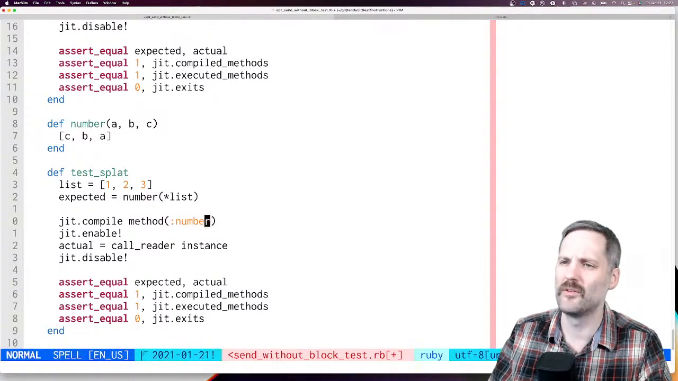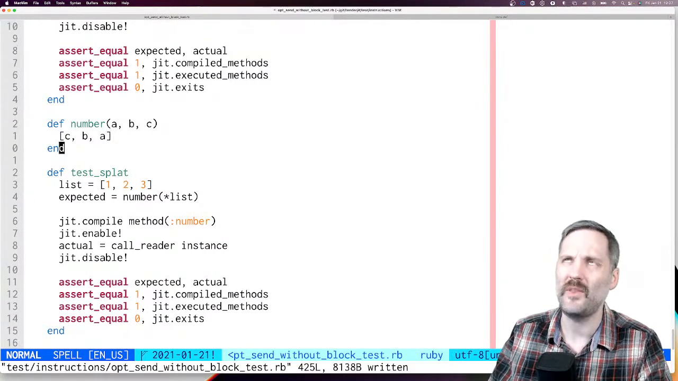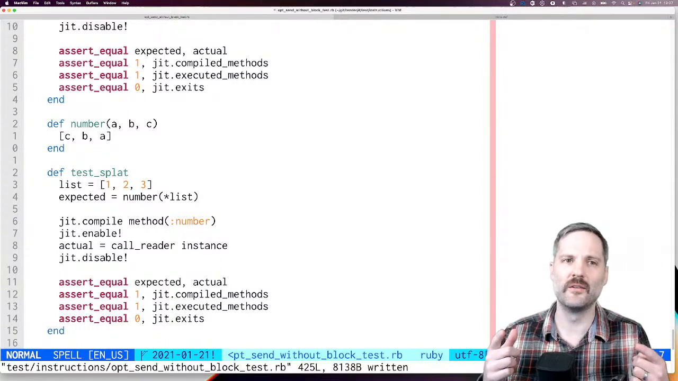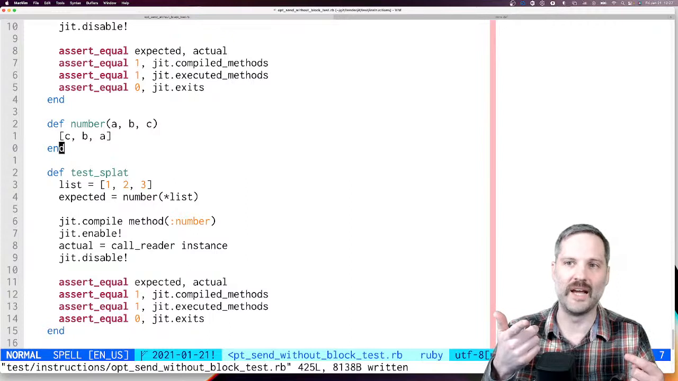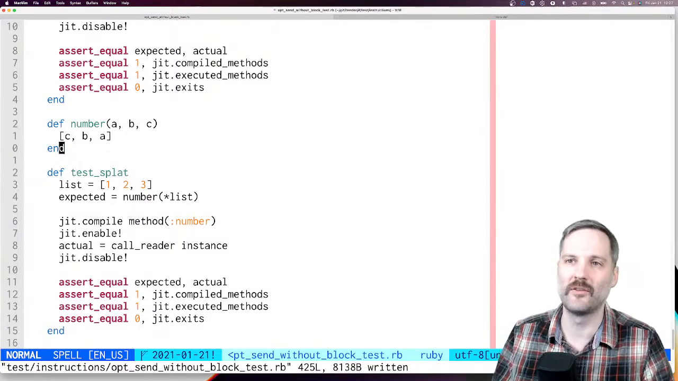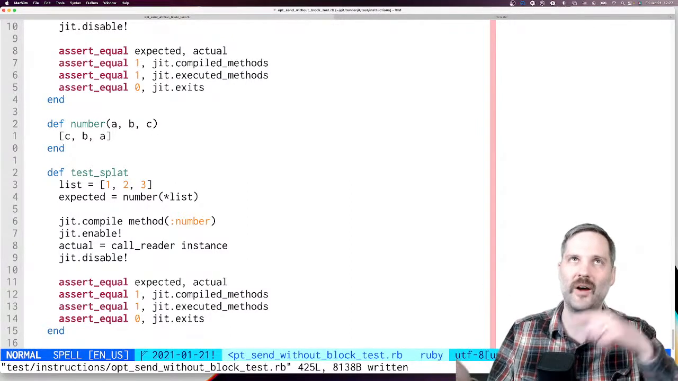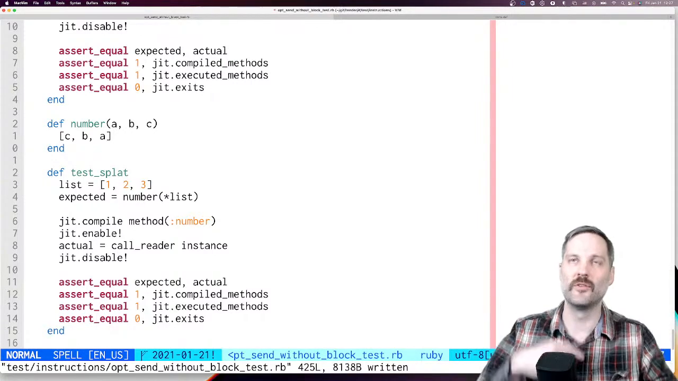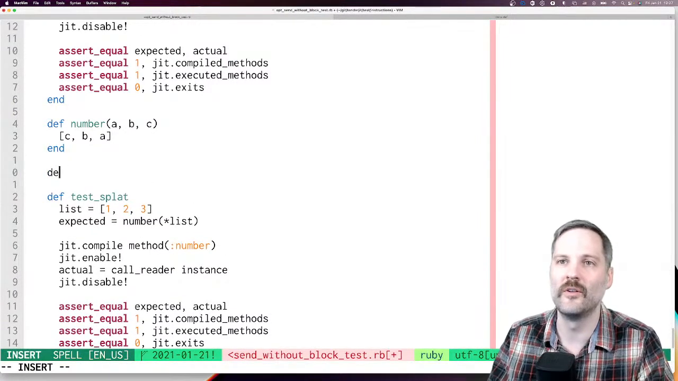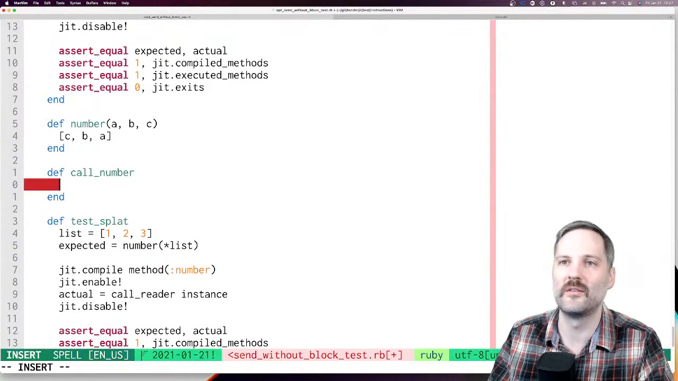Oh no, we can't do this. This isn't gonna work. We have to compile a function that calls this with a splat. So we can't just compile the function number. We gotta compile a function that uses splat. So this isn't gonna work. Let's do def call number this. We'll do number star 1, 2, 3.